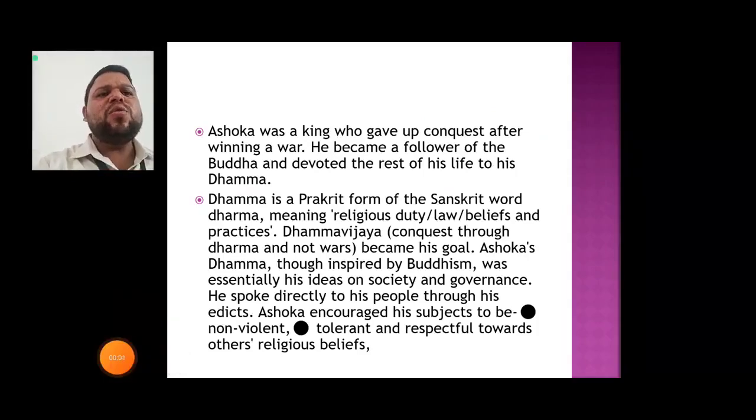Ashoka was a king who gave up conquest after winning a war. He became a follower of the Buddha and devoted the rest of his life to his Dhamma. Dhamma is a Prakrit form of the Sanskrit word Dharma, meaning religious duty, law, beliefs, and practice. Dhamma meant victory through Dharma and not through wars. This became his goal.